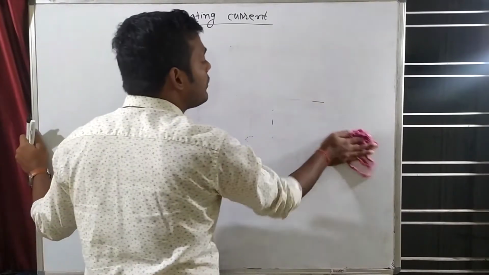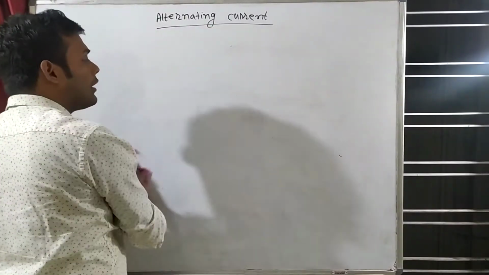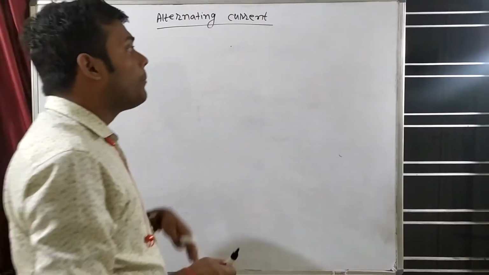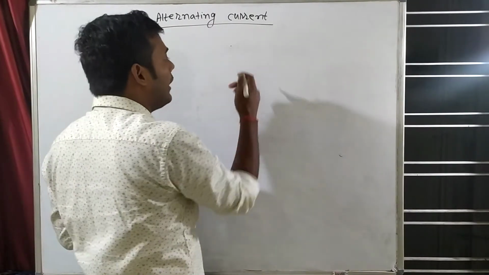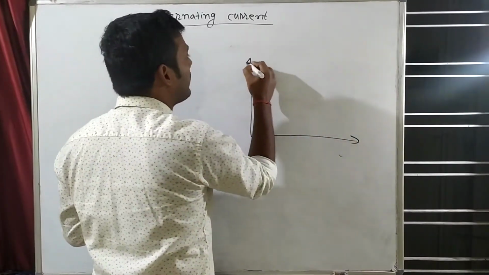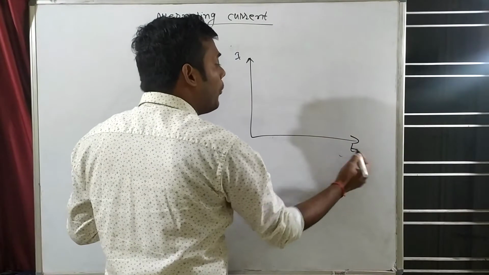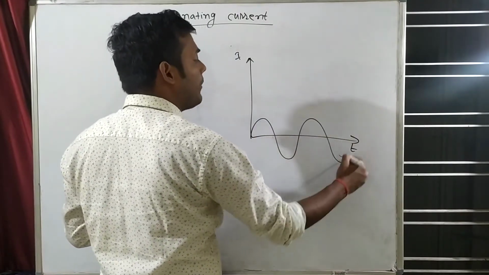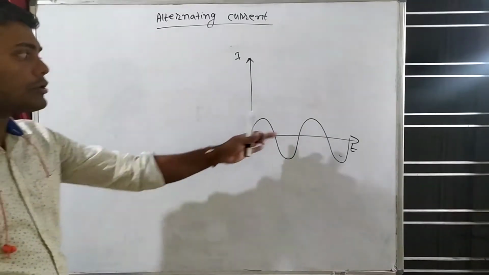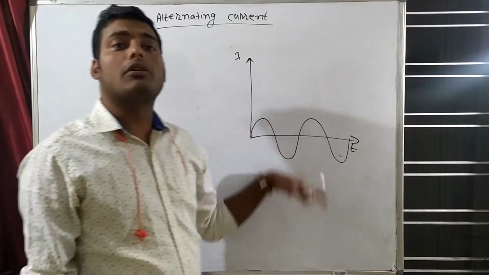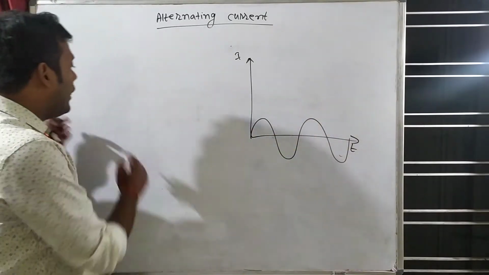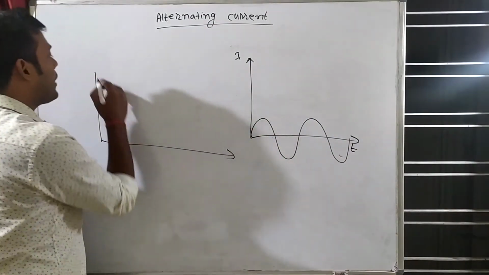But in AC what will happen? In AC, alternating current will go in plus also. It's not necessary that the current time graph of alternating current is always like this. One type of alternating current that is very famous, that graph will be like this. This is also alternating current, and the magnitude is also changing, time is also changing.